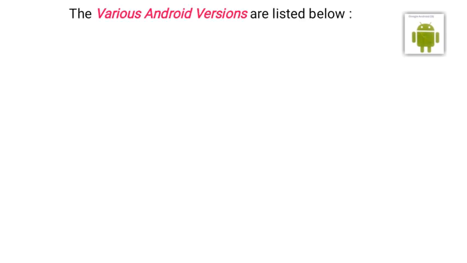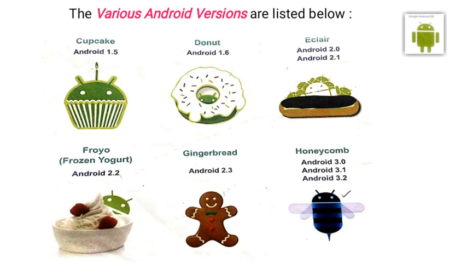Now, we have to learn various versions of Android. The first one is Cupcake, Android version 1.5. Next one, Donut, version 1.6. Next, Eclair, Android 2.0 and 2.1. Froyo. Note that the expansion of the word Froyo is frozen yogurt. Its Android version is 2.2. Next one is Gingerbread, version 2.3. And Honeycomb, versions 3.0, 3.1 and 3.2.